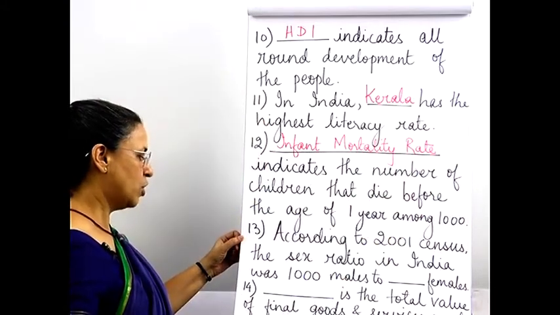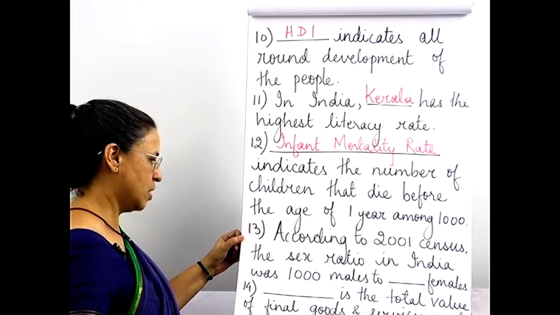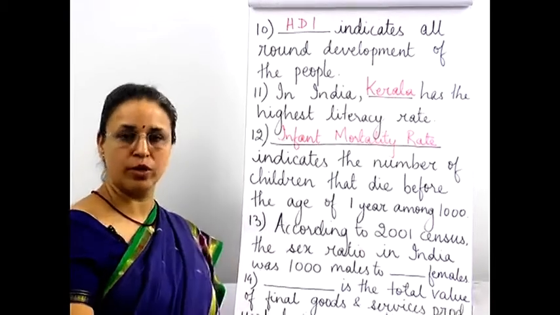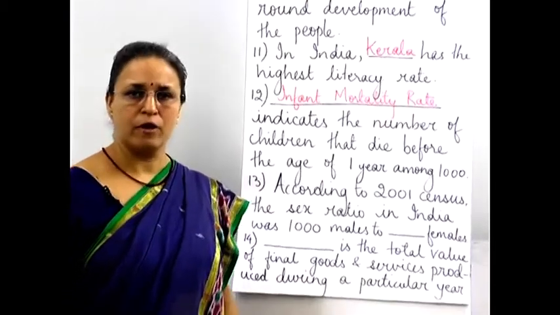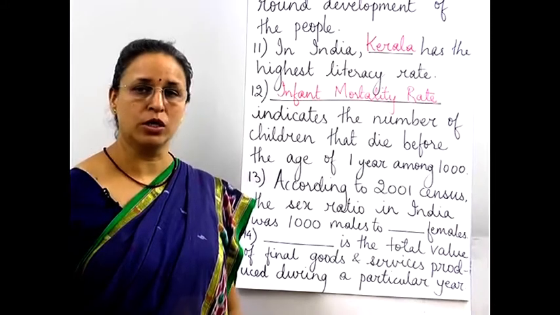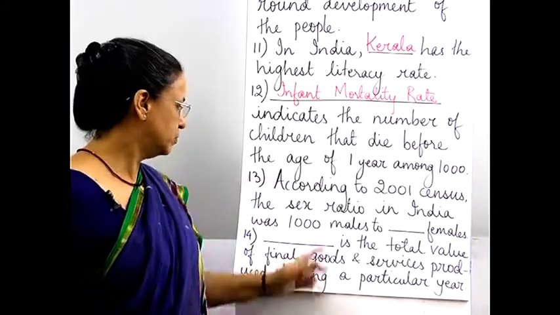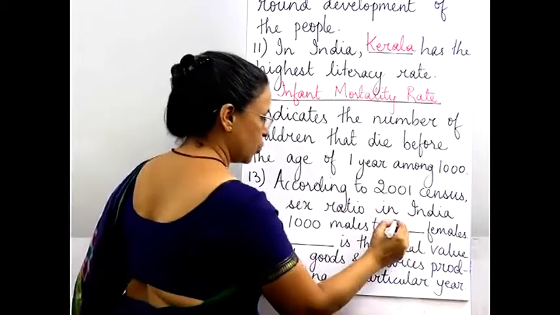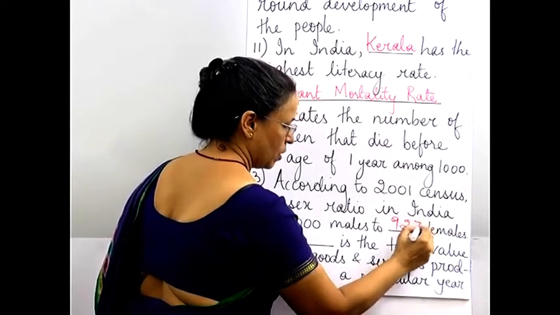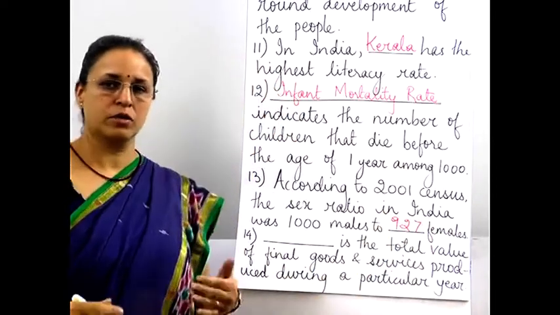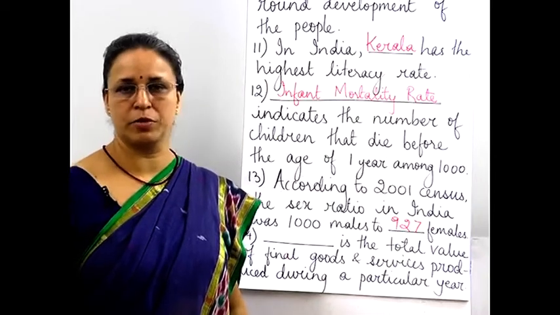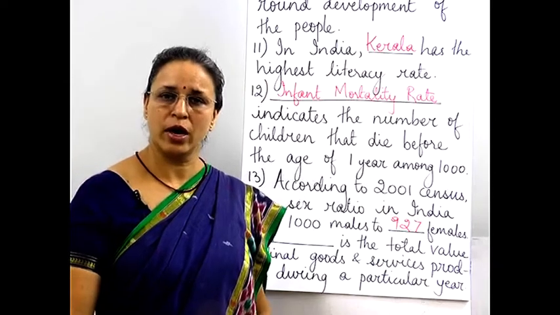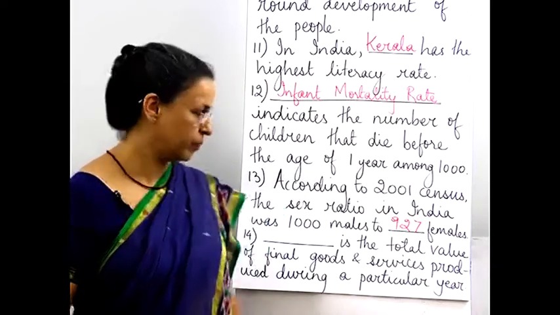Thirteenth, according to the 2001 census, the sex ratio in India was 1,000 males to how many females? Now, you know, in India, other than in Kerala, every state has always had a lower number of women, and according to the census of 2001, it was 927. Every time the census, that is every 10 years it will be taken, but in general it has always been low, except in Kerala, where you have a high ratio of female.